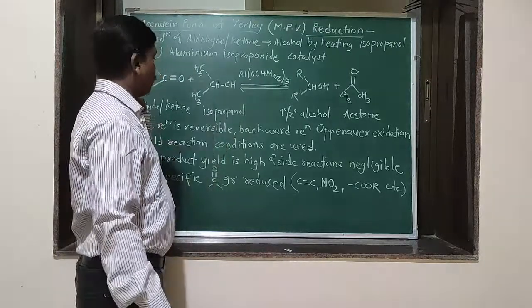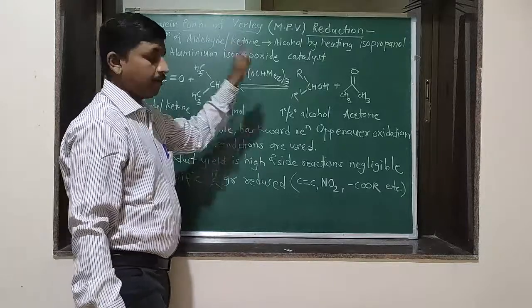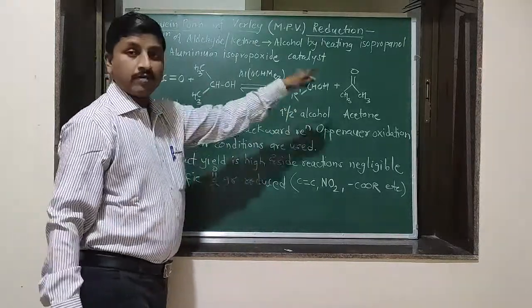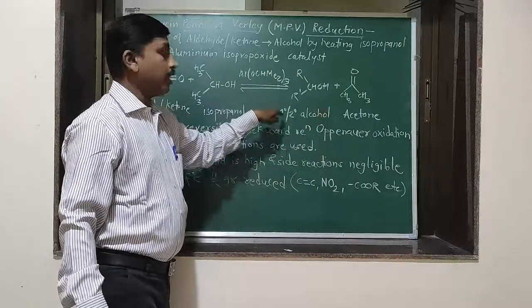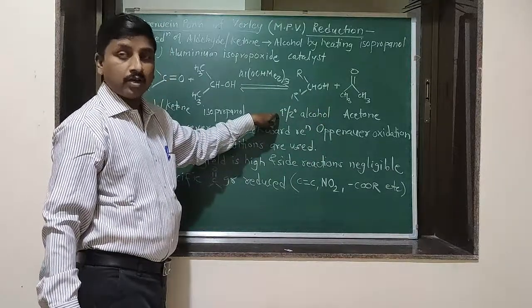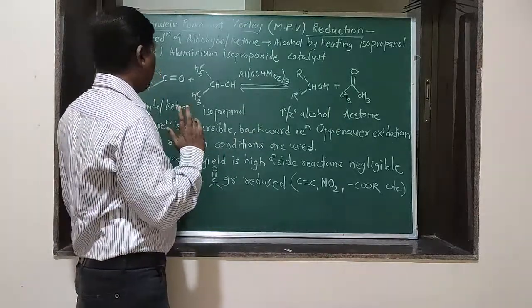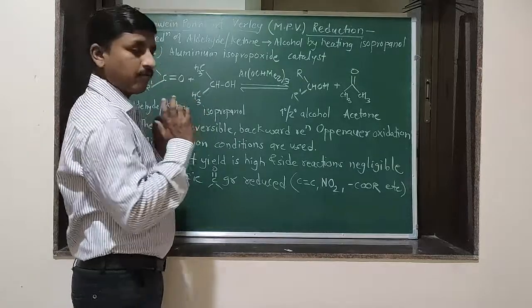Okay, so aldehyde and ketone are converted into the alcohol by heating with solvent isopropanol. Here the side product is acetone and the major product is the primary or the secondary alcohol, depending on the nature of the aldehyde and ketone. Okay, this is all about the Meerwein-Ponndorf-Verley reduction.